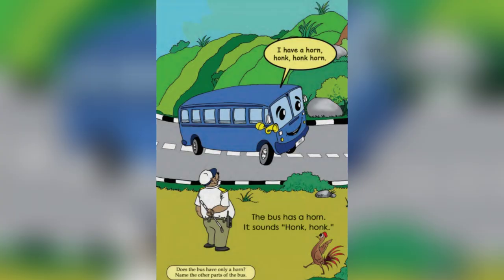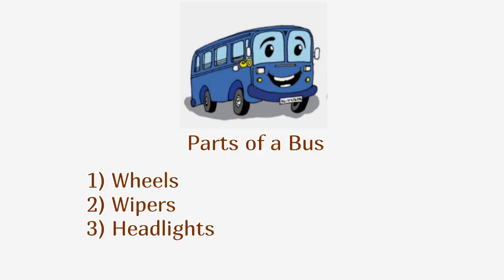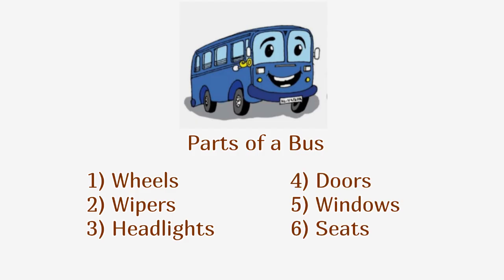Does the bus have only a horn? No. Name the other parts of the bus. So the other parts of the bus are wheels, wipers, headlights, doors, windows, seats.